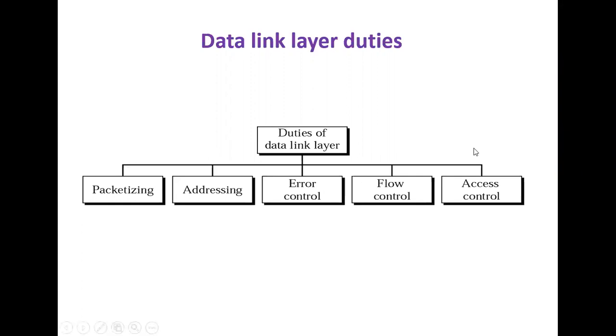This layer is responsible for packetizing, then addressing, defining the address for individual systems, then error control, how the packet has arrived at the destination systems, and how the data has to be controlled from one device to another device. So these are all the duties of the data link layer.